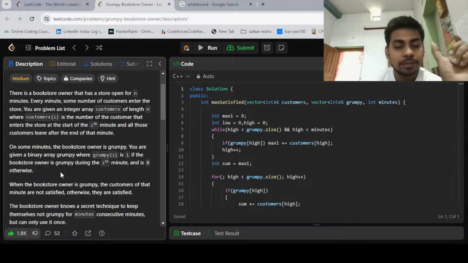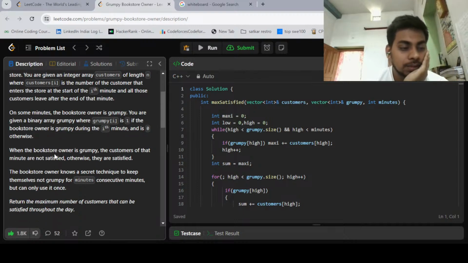The grumpy array is a binary array that contains only 1 and 0 elements. So 1 represents the store owner is grumpy, and 0 means it is normal.